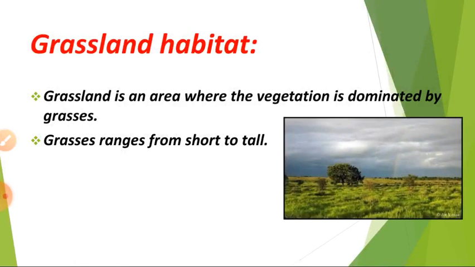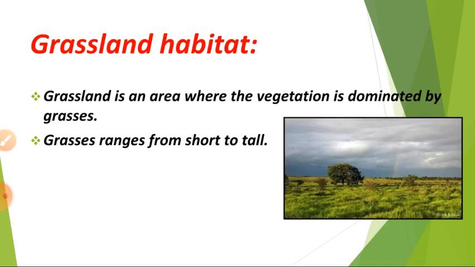So this is the area that is completely covered with land, called a terrestrial habitat. And this is the area that is completely covered with grass, known as grassland habitat. Grassland is an area where the vegetation is dominated by grasses. Grasses range from short to tall. Fully grasses only we can see in this habitat,